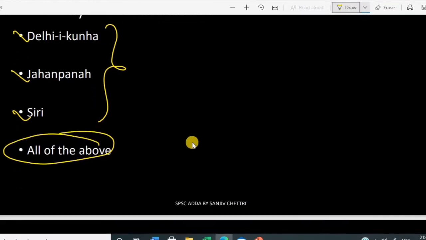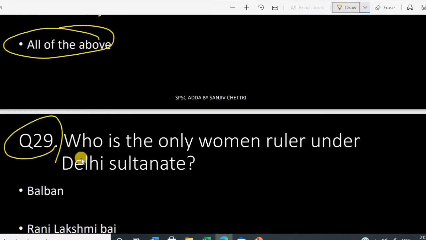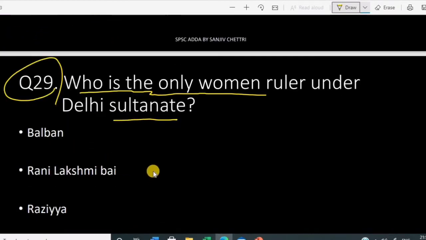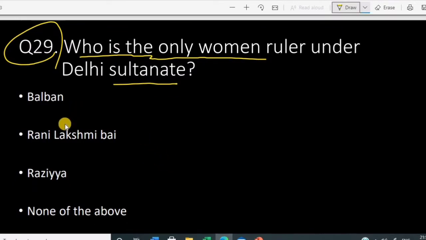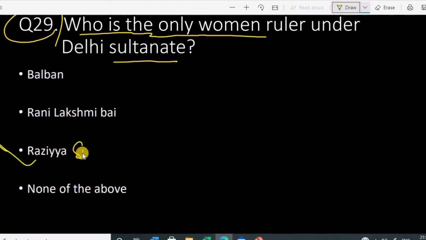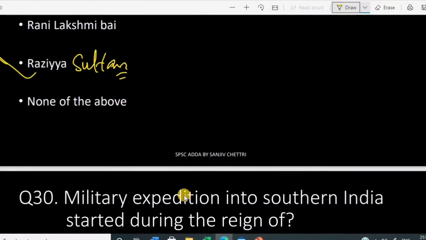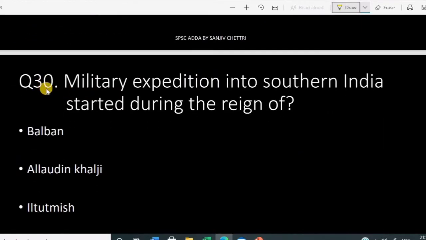Okay. So next question. Who is the only woman ruler under the Delhi Sultanate? There was one woman ruler under the Delhi Sultanate. Her name is Razia Sultan. Okay, Razia Sultan. She is the only woman who ruled the Delhi Sultanate. Okay, important one.